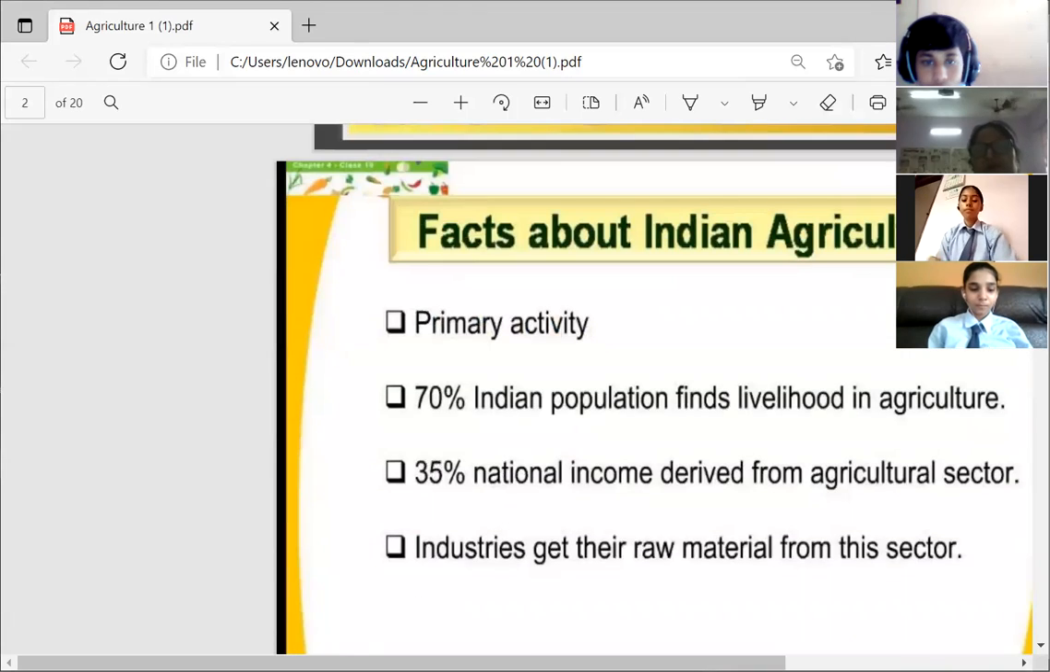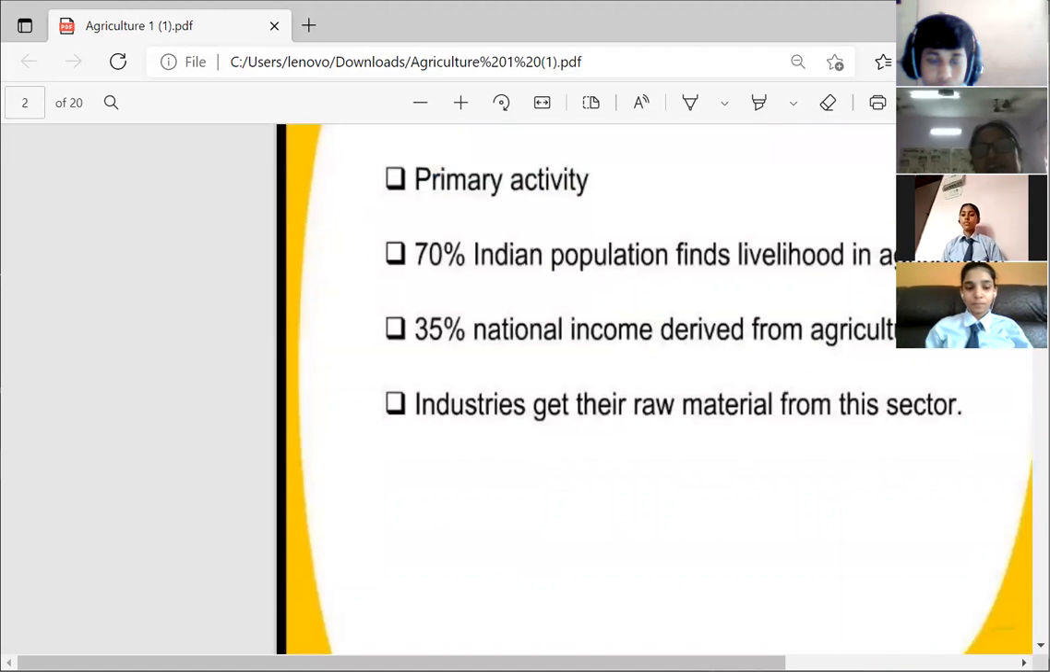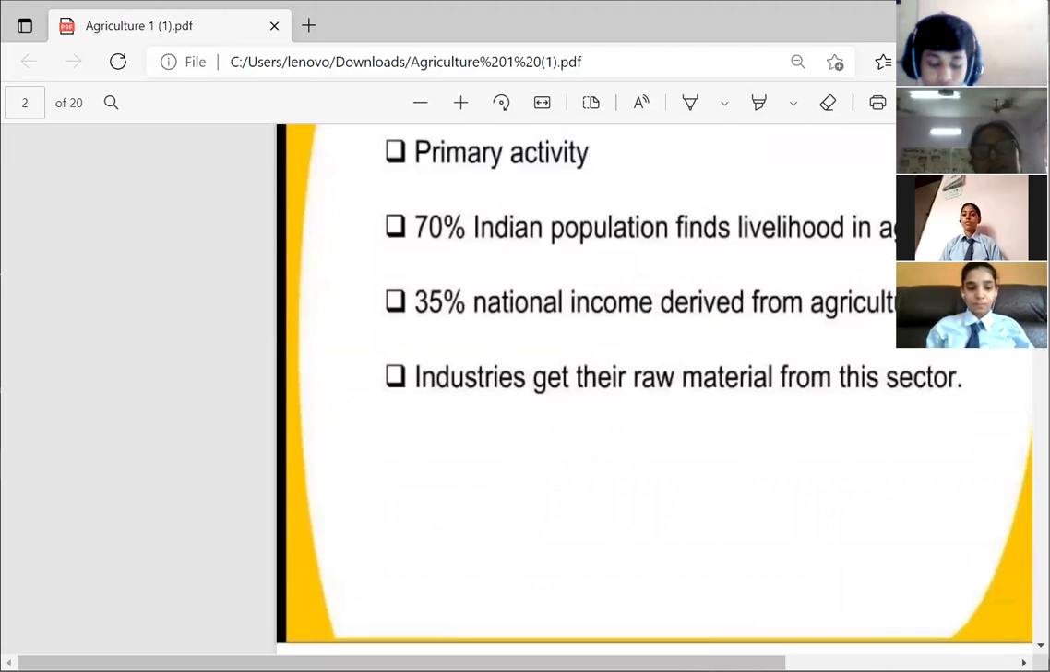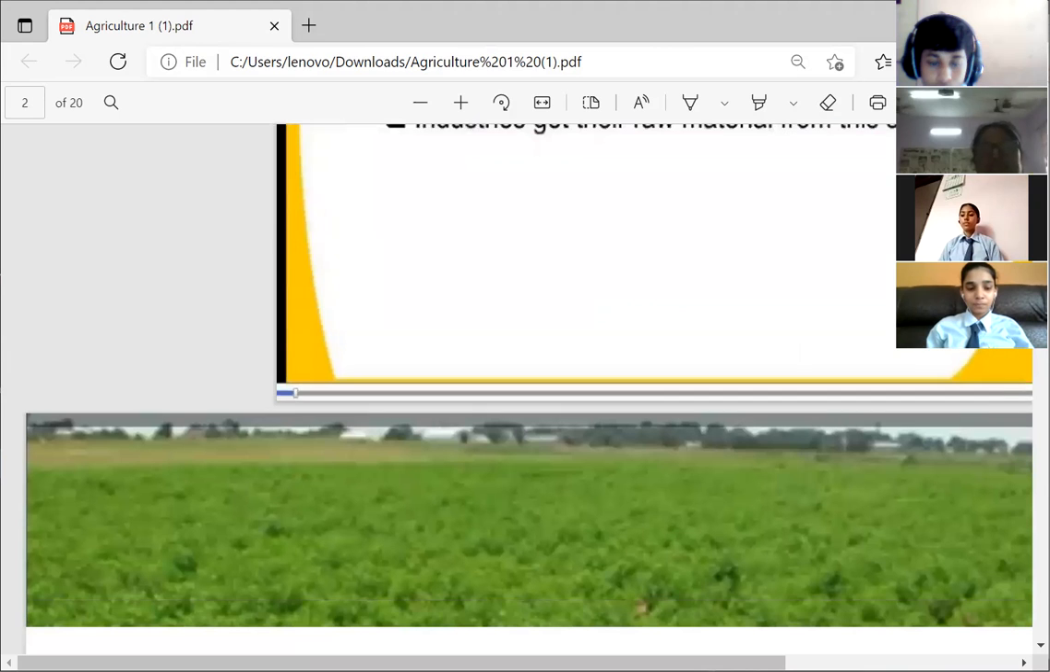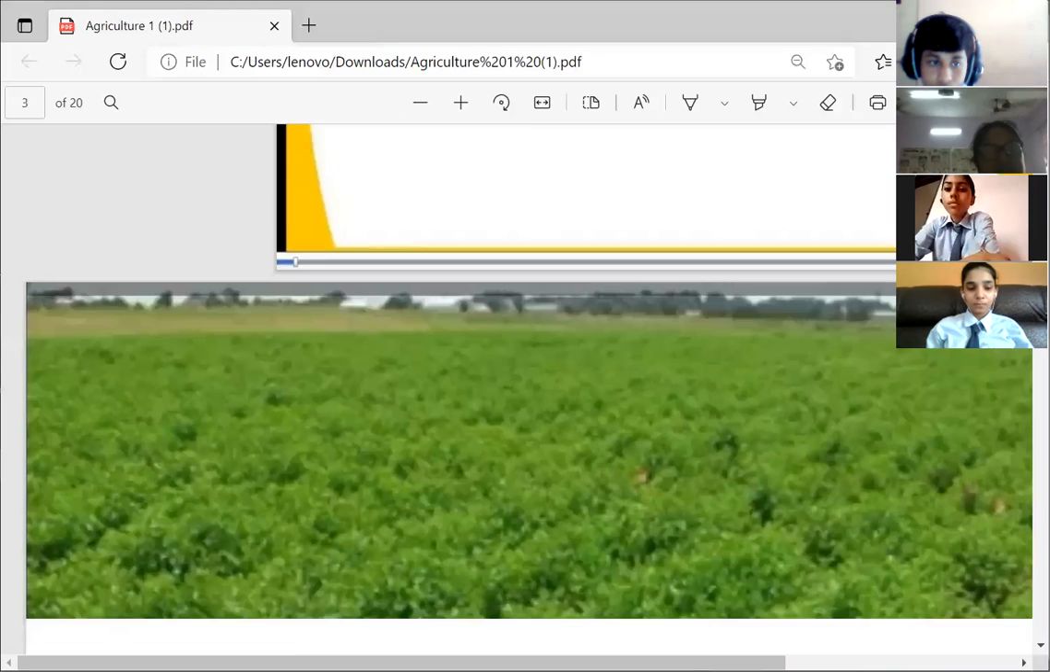Some facts about Indian agriculture. You know that since ancient times, agriculture has been the foundation of the Indian economy. Even today, more than half of our population is engaged either in agriculture or in other activities which are related to agriculture. Here you can see a big agricultural land.